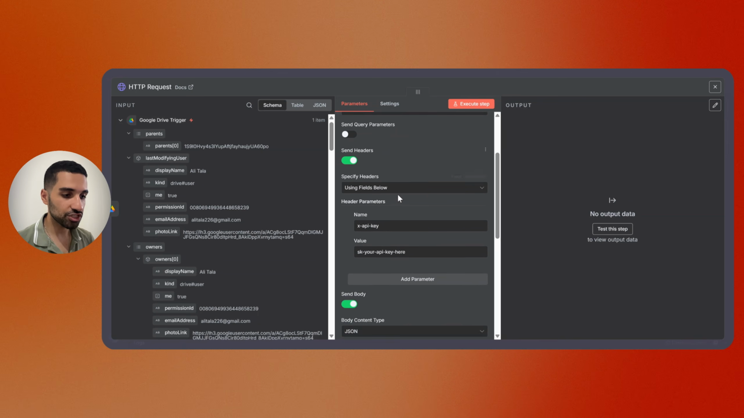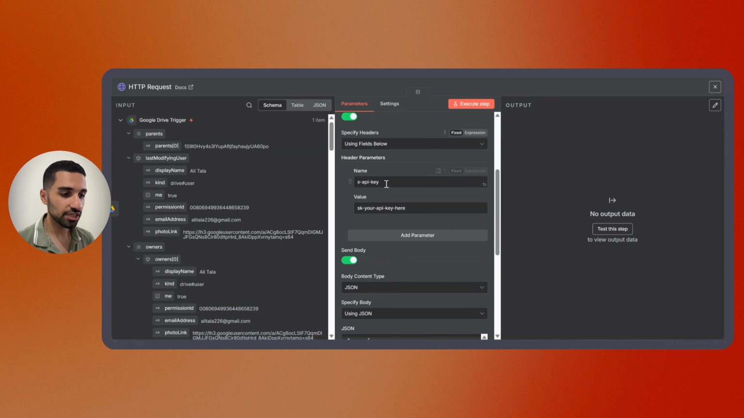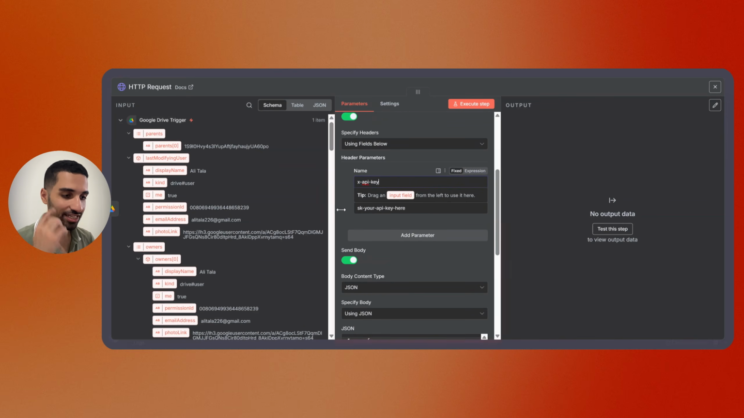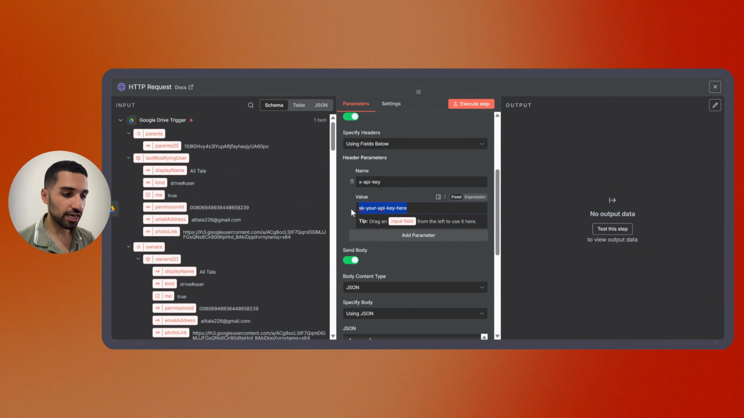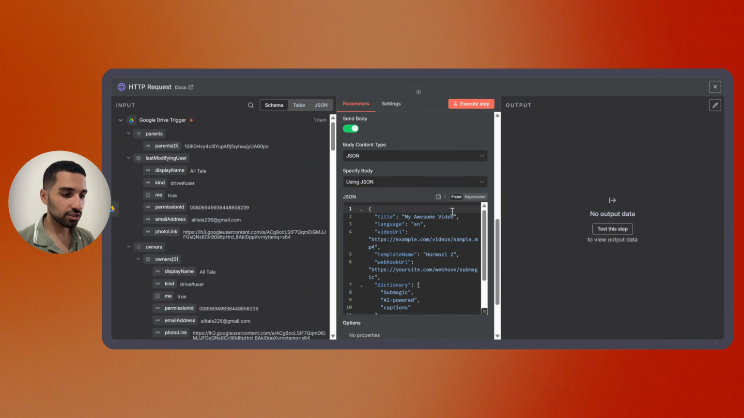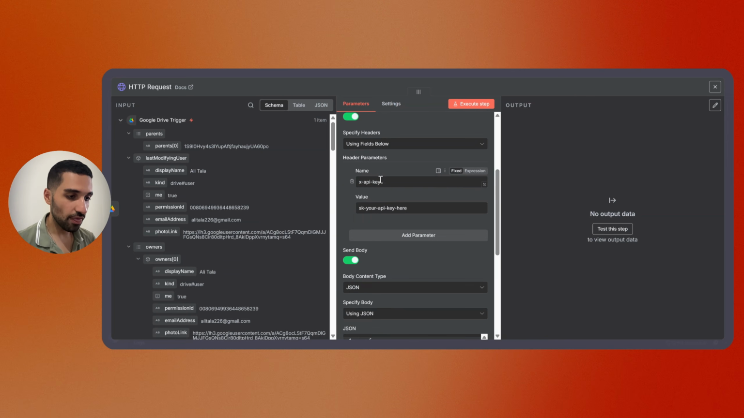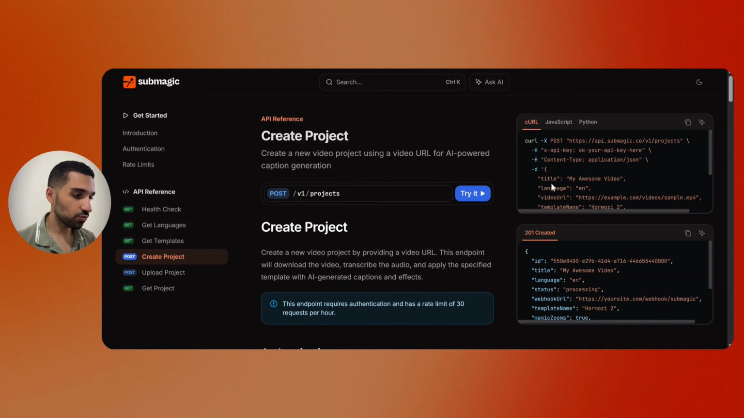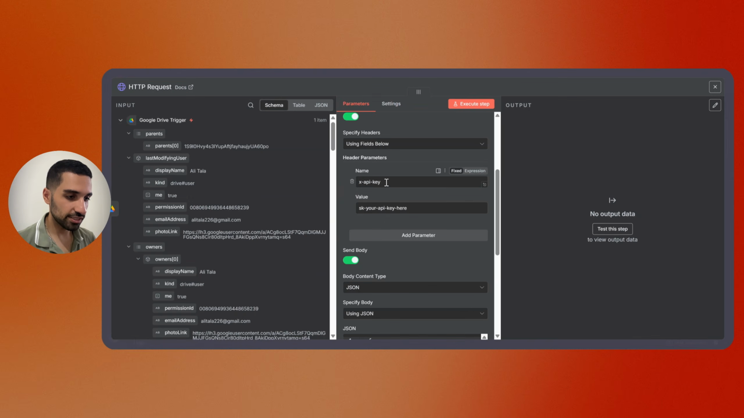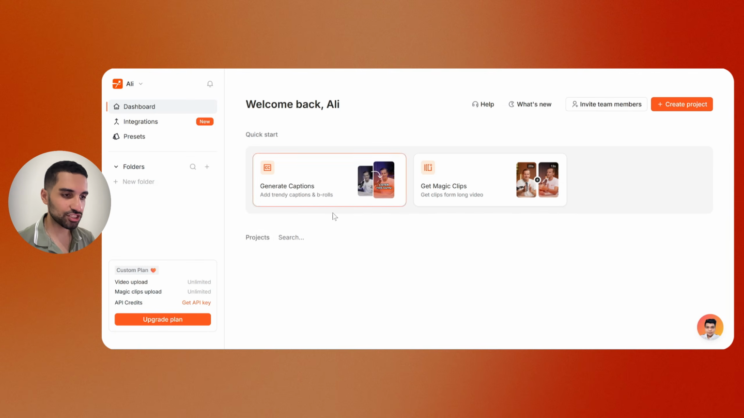Here we have authentication, but we are using none because we are sending the authentication under the headers. You see here we have our API key name, and here we should write our API key. And inside the body we are sending a JSON, which I'm going to show you how we can tweak. So let's just start with our authentication. The name should be x-api-key, and this is exactly the same, but all we need to do is to change the value to our API key.